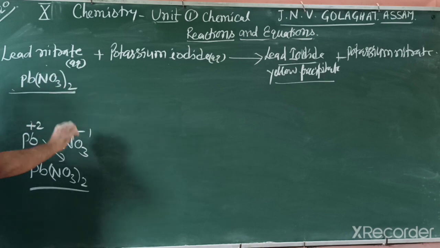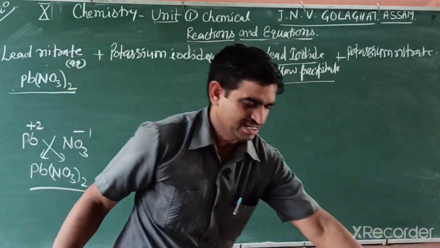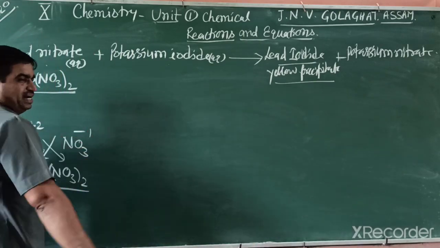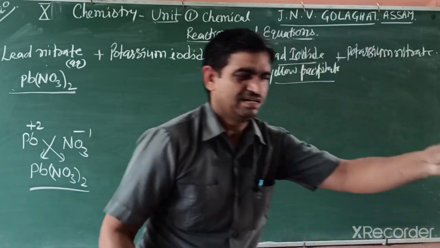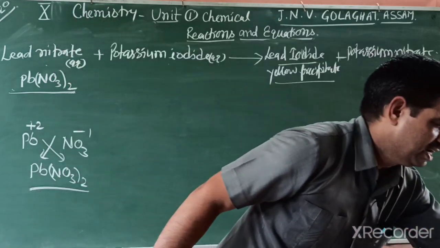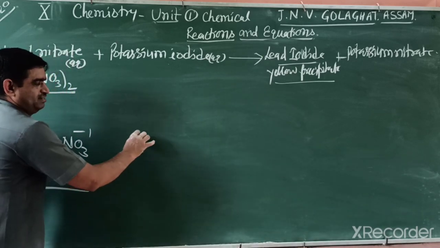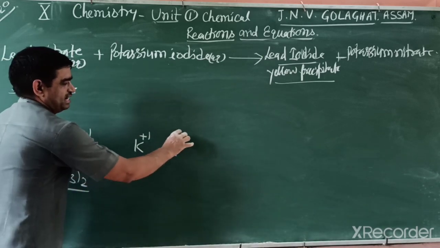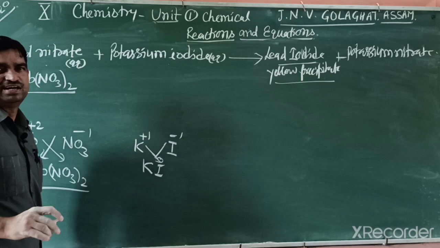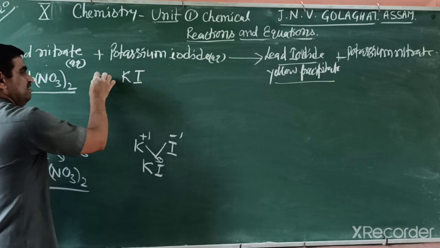This lead nitrate is a white salt, white crystal, which you have already seen. When I dissolve it, it becomes an aqueous solution. Potassium iodide is also a white salt, and I prepare it like this as a solution. Potassium symbol is K with charge plus 1, and iodide is minus 1. How can you write it? By crossover, the formula is KI. You already learnt this in 9th class.